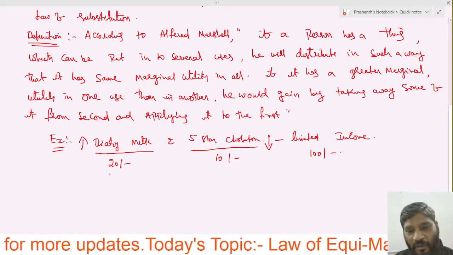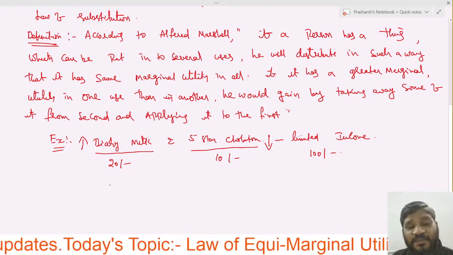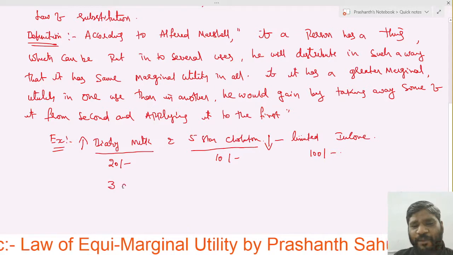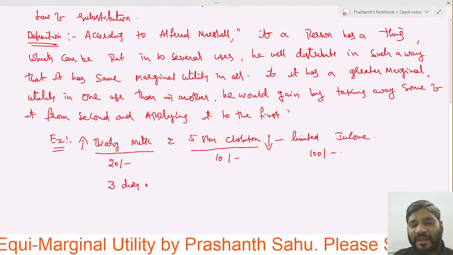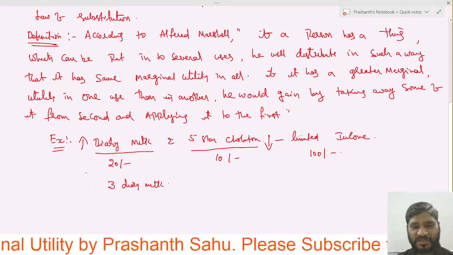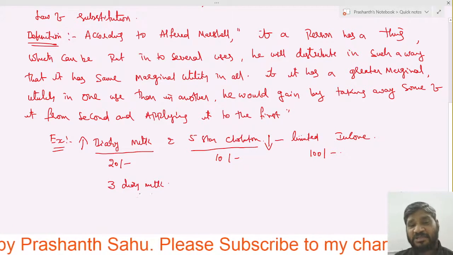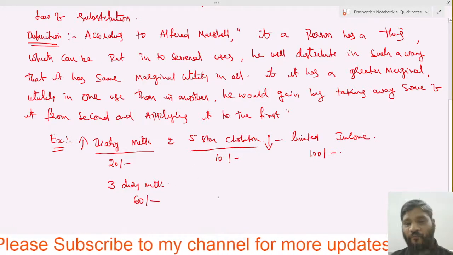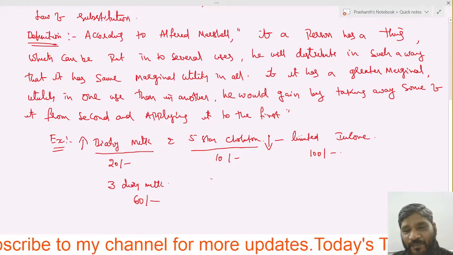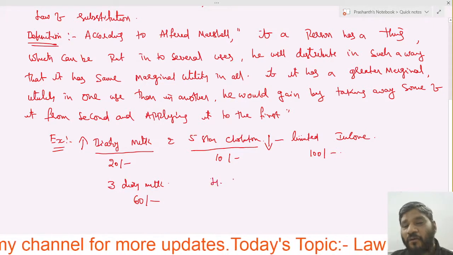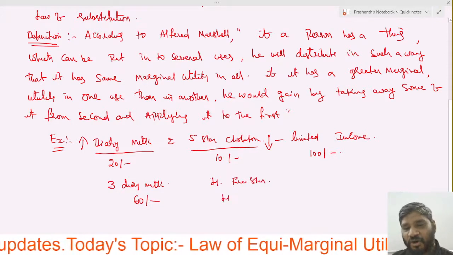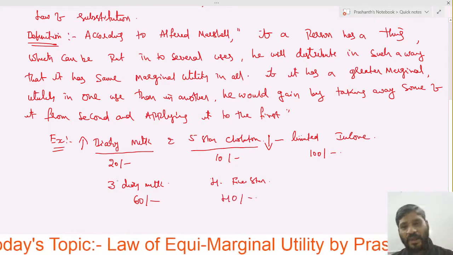Say he has purchased 3 dairy milk. 3 dairy milk, how much? 60 rupees. And how much remained? 40 rupees remained. So he will purchase 4 5-star chocolates, that is the 40.